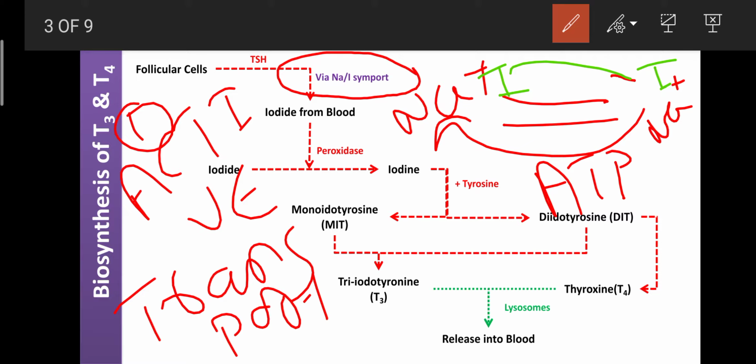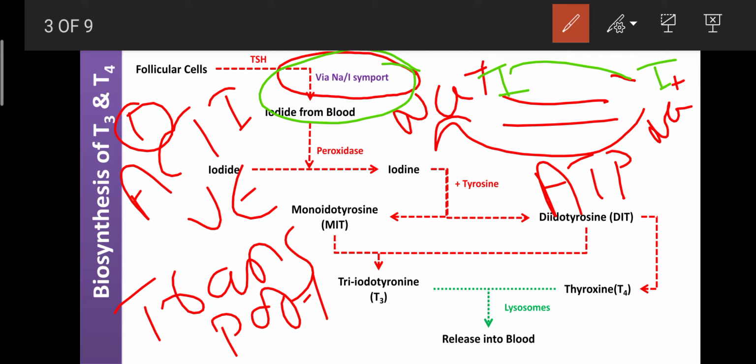So dear students, here the movement of both molecules is in the same direction. Okay, there is no opposite. Sodium also enters inside the cell, and after that the iodide also enters inside the cell. That's why the movement of the two molecules occurs in the same direction. Such a mechanism is known as a symport. Symport indicates the movement of molecules or substances in the same direction. The first molecule moves, and it can create some energy. That energy is utilized for the movement of another molecule like iodide.